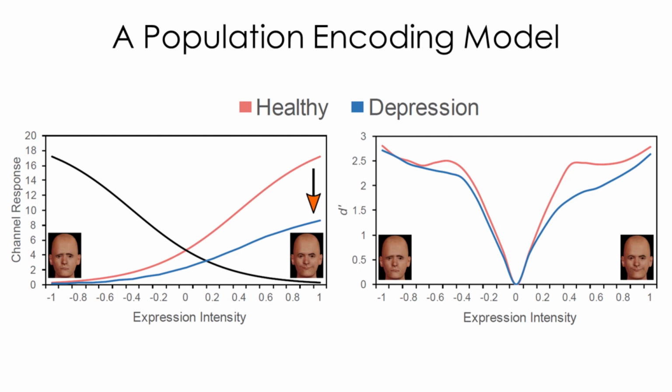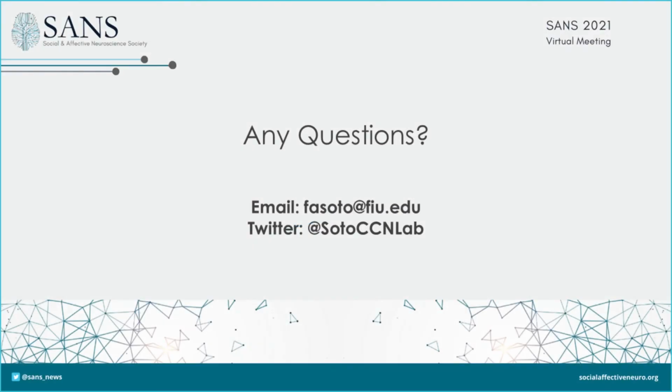representation of positive expressions. The model also predicts results from several prior studies, like evidence of normal identification of unambiguous expressions, a drop in the ability of happy faces to compete for attention against neutral or sad faces, and an increase in the ability of sad faces to compete for attention against neutral faces. You can find more details about our study and simulations in the paper linked below.